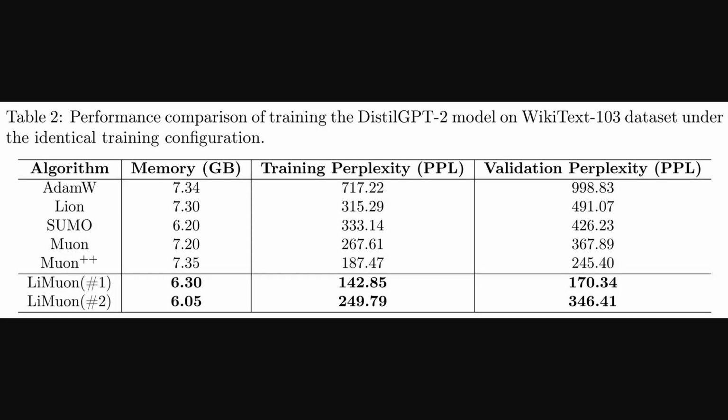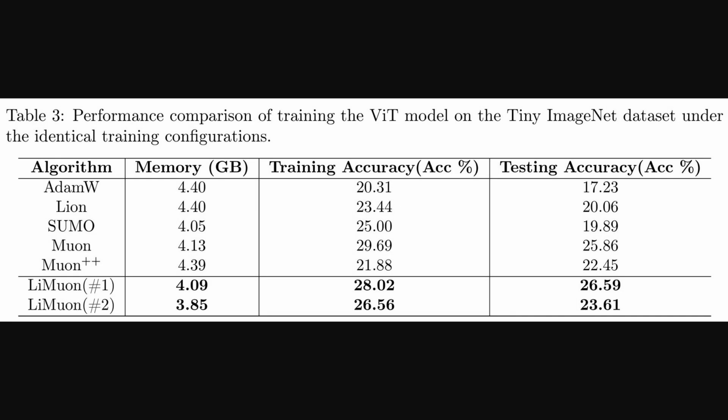So the previous figure highlighted loss curves for DistilGPT2. Table 2 presents a head-to-head comparison under identical training, reporting memory in gigabytes, plus training and validation perplexity. LiMuon option 1 achieves the best perplexity, with 142.85 in training and 170.34 in validation, while using 6.30 gigabytes. LiMuon option 2 trades a bit of perplexity for lower memory at 6.05 gigabytes, which underscores the benefit of momentum compression.